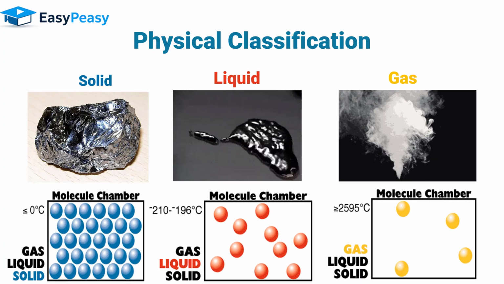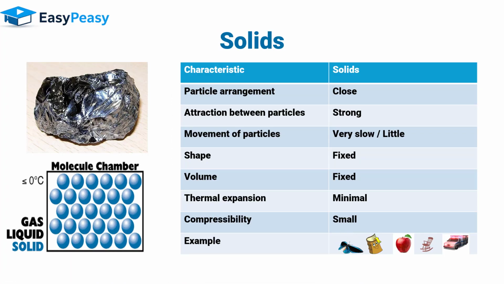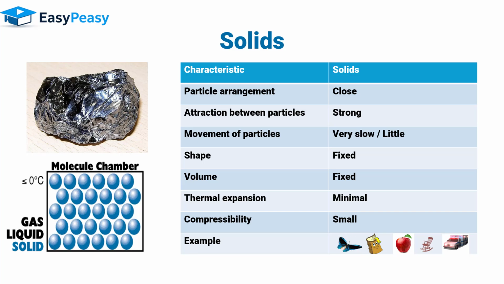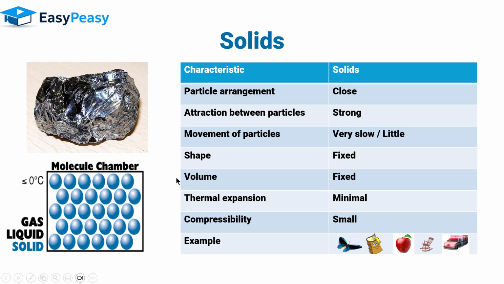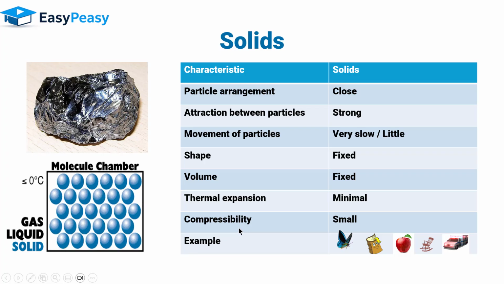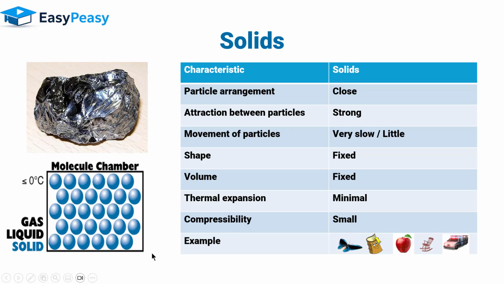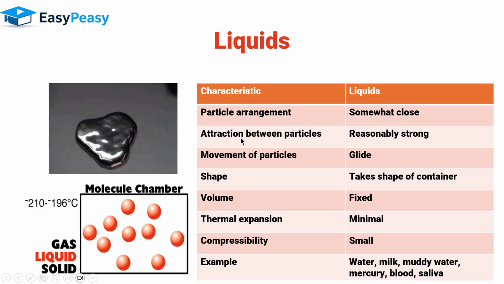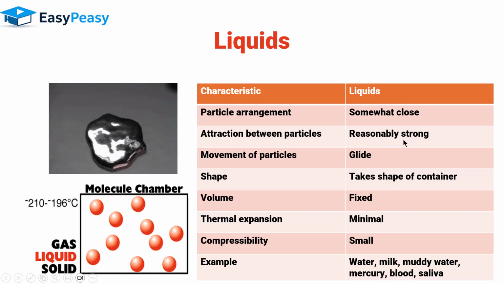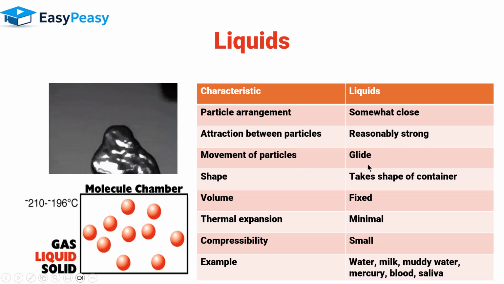Now let's see the other different properties of each subdivision. In solid, as we already discussed, the particle arrangement is very close. Attraction between particles is very strong. The movement of particles is very slow or little, almost vibrating. The shape is fixed, the volume is fixed, thermal expansion is minimum, and compressibility is very small. If we talk about liquids, the particle arrangement is somewhat close. Attraction between particles is reasonably strong. Movement of particles is gliding.